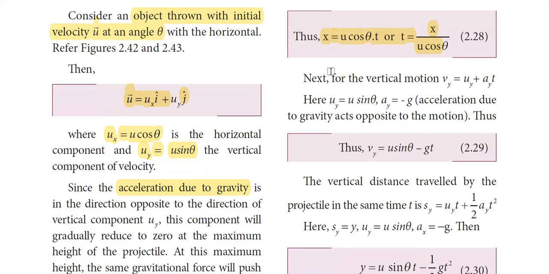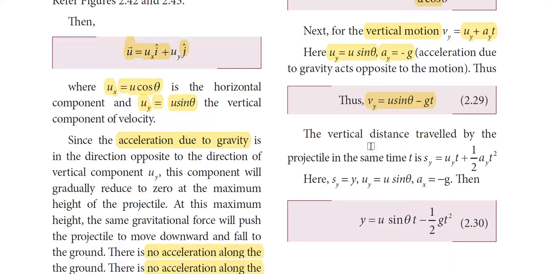Now, if we consider the vertical motion of the projectile, or the motion along the y-axis, if we need the velocity, we use the same formula again: v = u + at. But now, since we look into the y-axis, it becomes vy = uy + ay t. And I've already told you that uy = u sin θ and ay = -g. Substituting these values, we get vy = u sin θ - gt, right? So this is the expression for velocity along the y direction at a particular point.